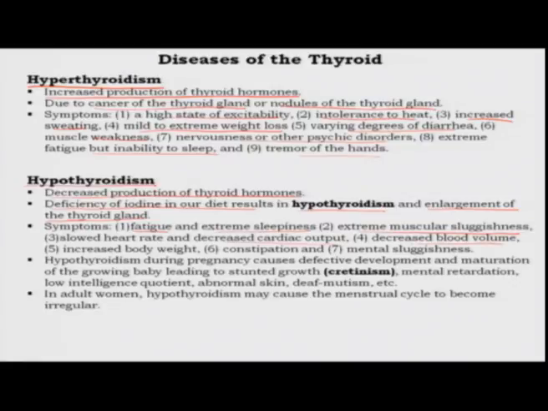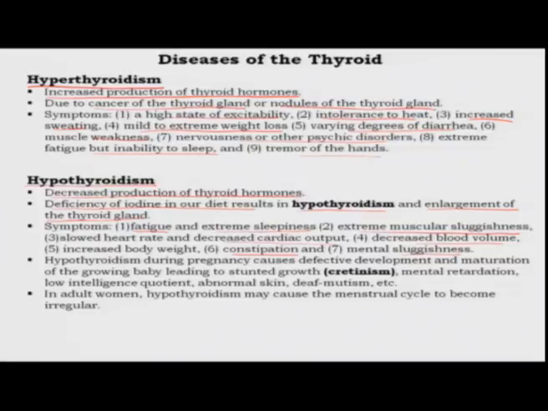There is an increased tendency to gain body weight because the anabolic processes are more than the catabolic processes. Again, gut motility is affected, but now there is a decrease in gut motility. So, you get constipation and also mental sluggishness.